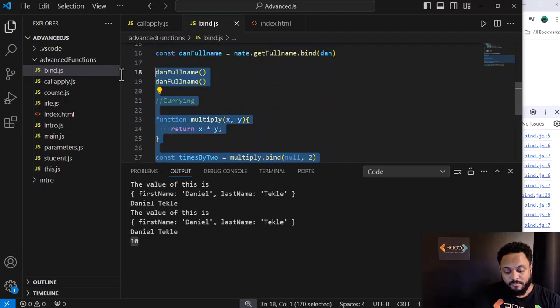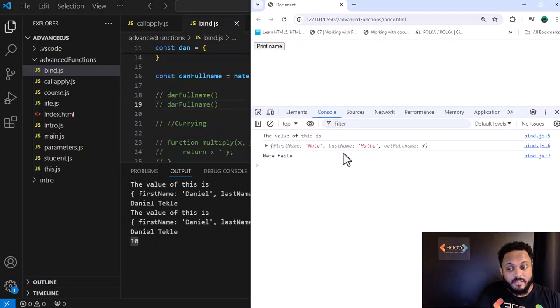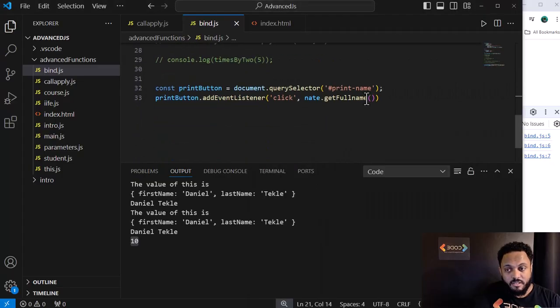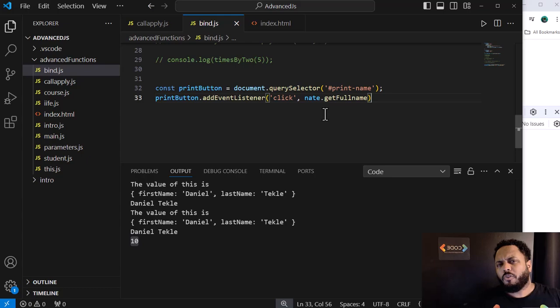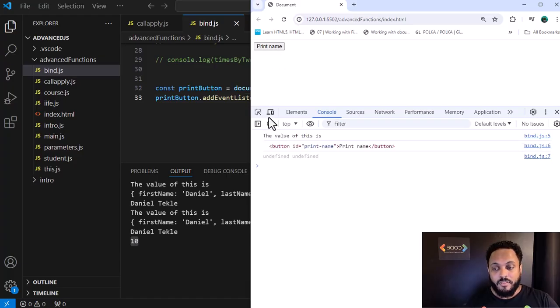So let's see. It's printing this because call says go result here. Call is just defined, it's not going to run it. Look, there's nothing here. Okay. So is this going to work? Let's try it. Let's click the button. Now click this: the value of this is the button element. First name undefined, last name undefined. So let's see how come.